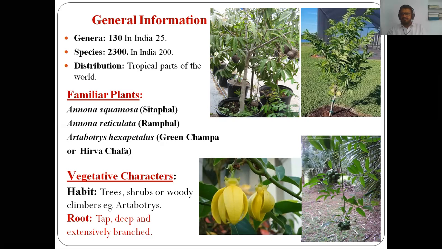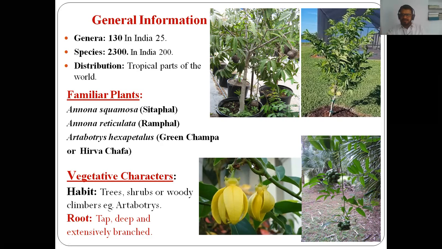the habit of the members which are present in Annonaceae. Mostly they are trees or shrubs, or sometimes woody climbers. For example, this Annona reticulata is an example of a tree, and this green champa or hirva champa is an example of a climber. Artabotrys is the example of a climber.